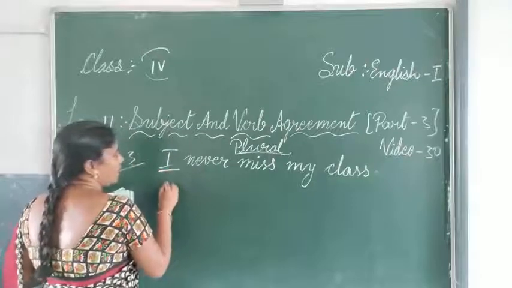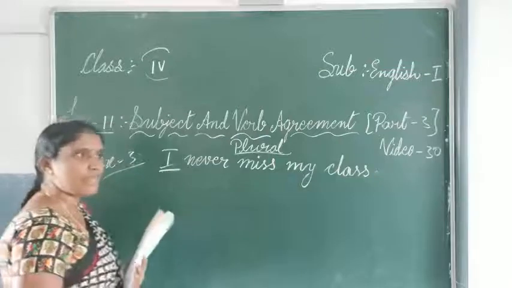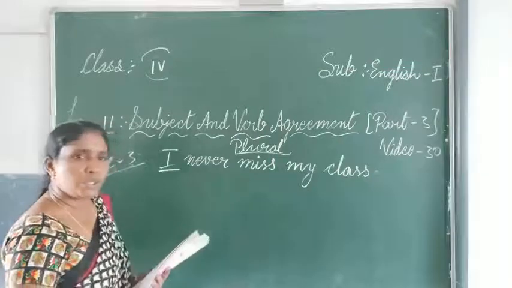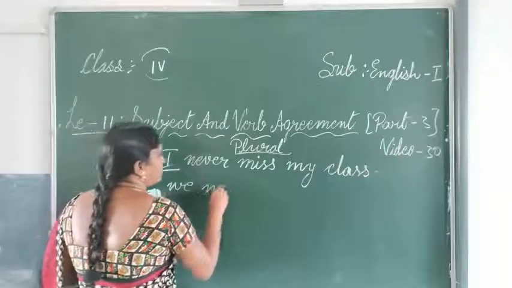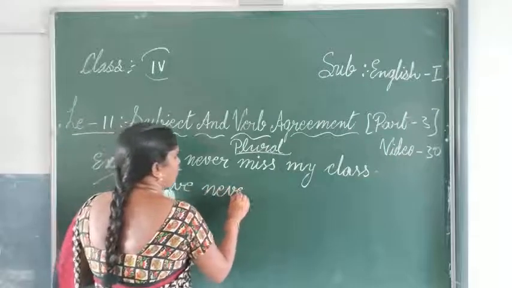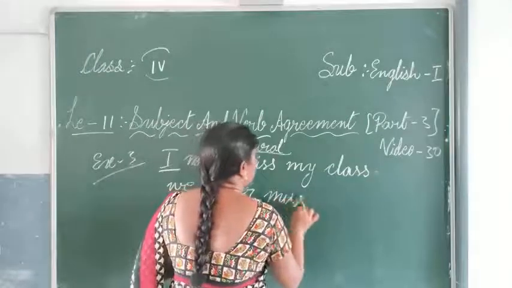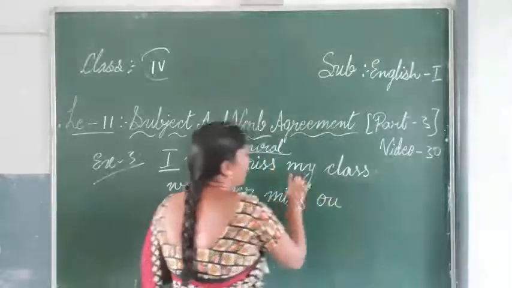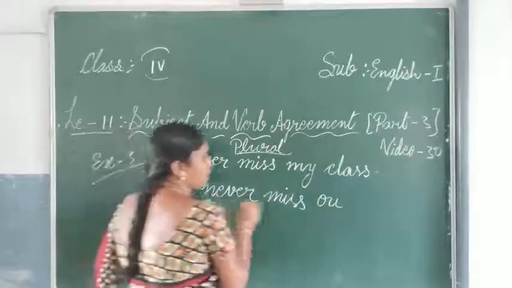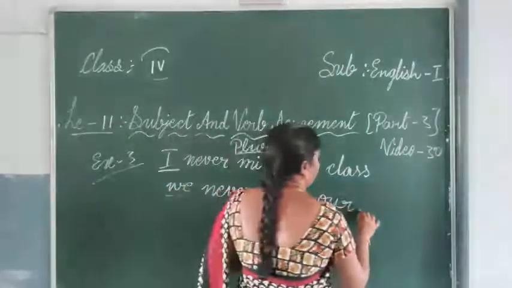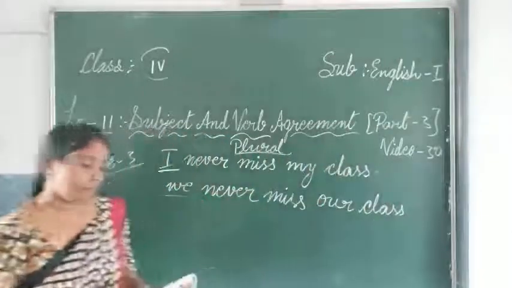Instead of I, in I never miss my class, when we change one person into two or three, it means we. We never miss our class. So my will become our when we are using we.